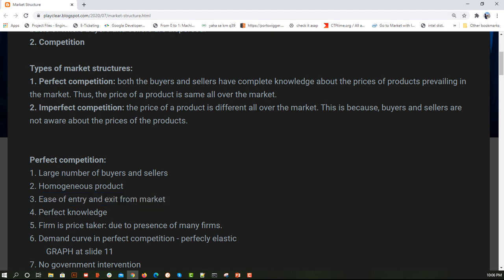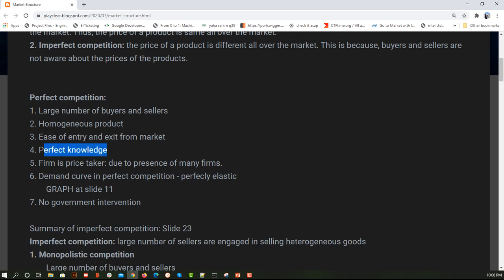So here the organization will simply come into the market and start manufacturing and selling because of the ease of availability of resources. The process of manufacturing is familiar. So all those kinds of things are very easy. Now, for products which come under perfect competition, like we are taking the example of the keyboard, there is perfect knowledge, because it is very common across the globe. Everyone has knowledge about it. Okay. Now, the firm is a price taker. Okay.